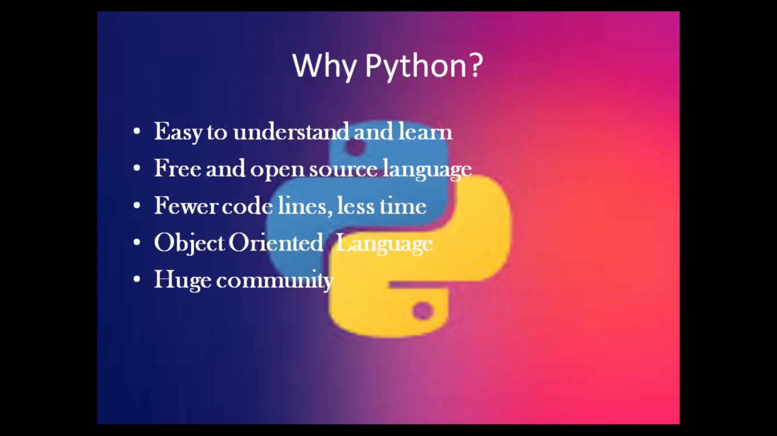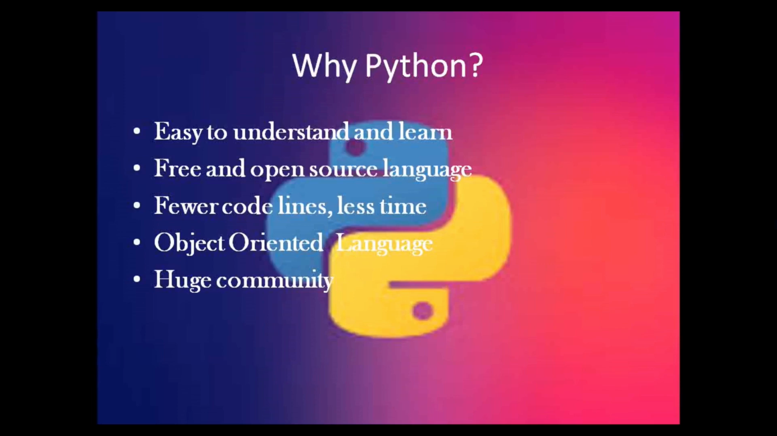Then it is a free and open source programming language. So the benefit of having a free and open source programming language is you get a lot of support online. Let's say you are writing a program or developing an application and you get stuck. Being a free and open source language, there are a number of libraries you can get access to and make your work easy. Then fewer code lines and less time. As I told you, it's very easy to understand and learn, and implementation is also very easy because for one single output you don't have to write a number of lines of code like in other programming languages.